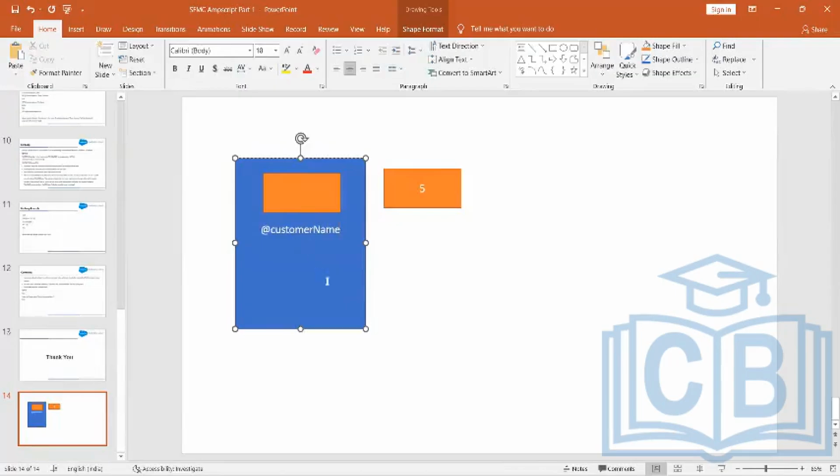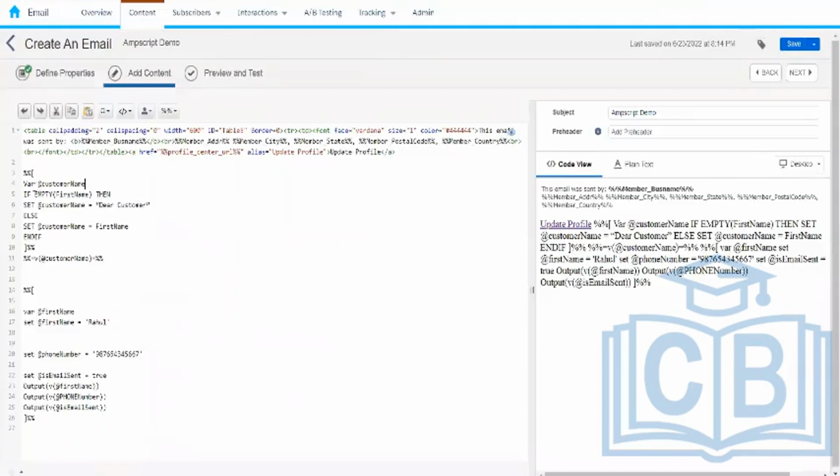This is the variable that will be created in the backend, in RAM, whenever we write this line. Now the next line is the if statement. If is used to evaluate a condition: if this is true, then do this. We have to specify a condition. We are writing the condition with the help of a function called empty, and here we are giving the first name.